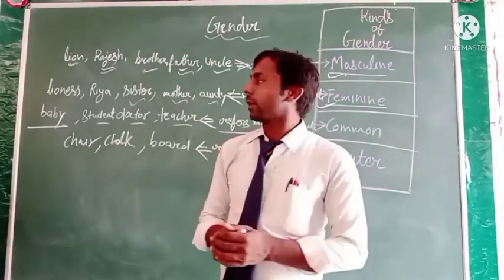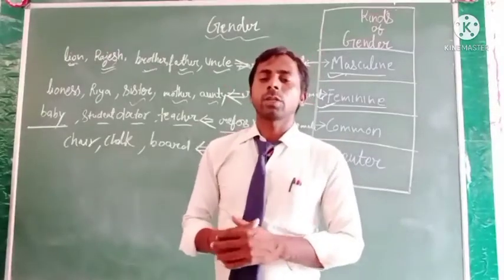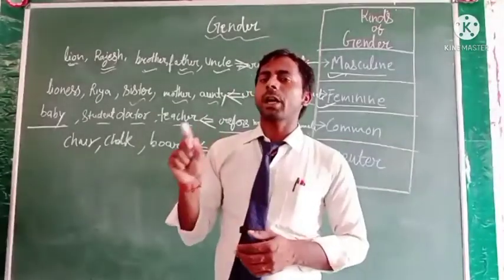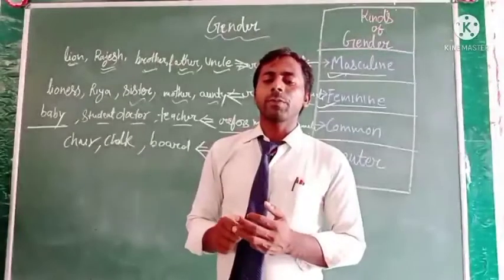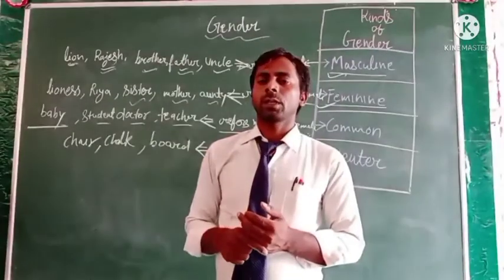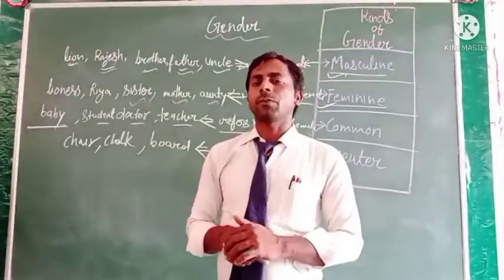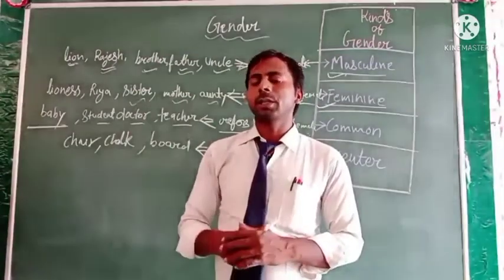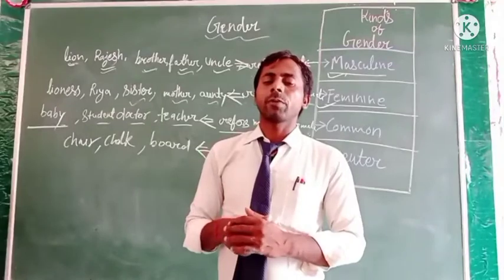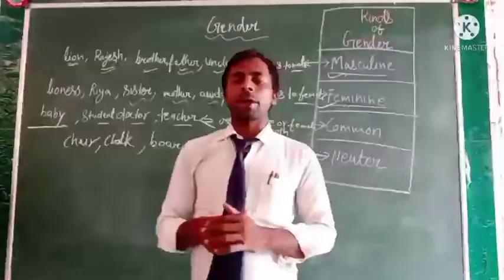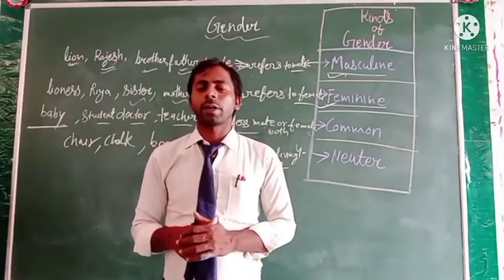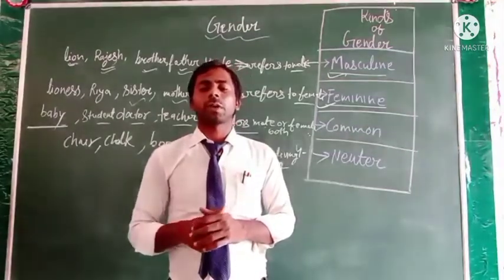For example, tiger. When we drop the vowel from tiger and add double s, then it will be the feminine gender. Like tiger will be tigress, waiter will be waitress, governor will be governess, and founder will be foundress.